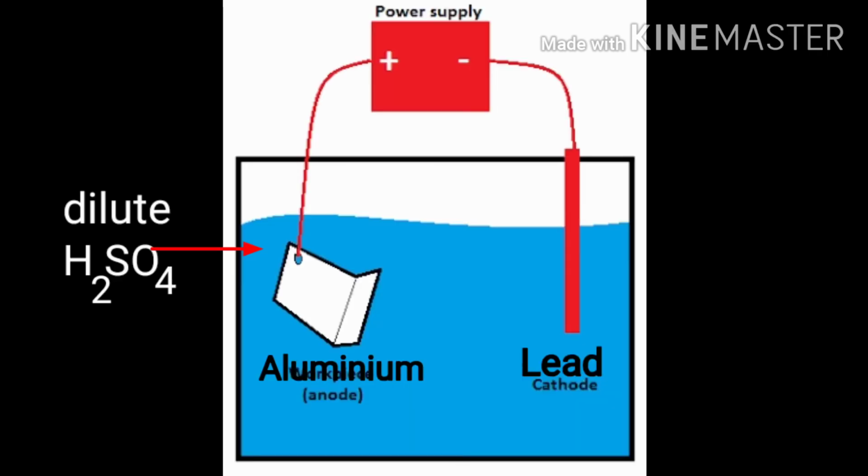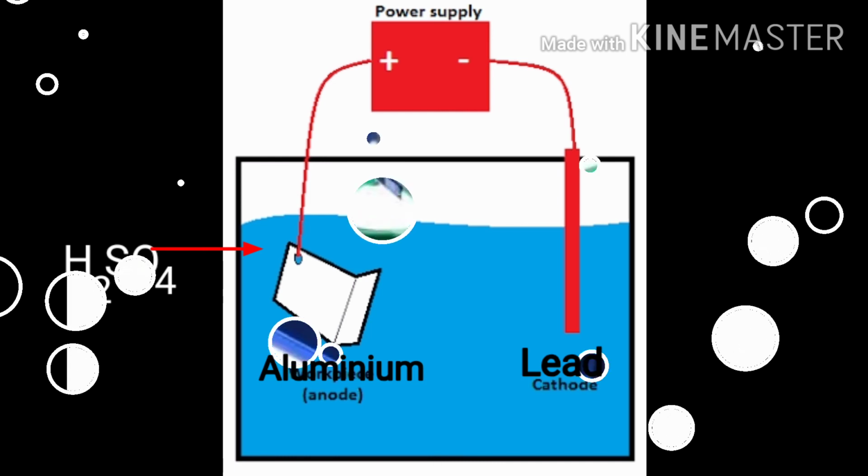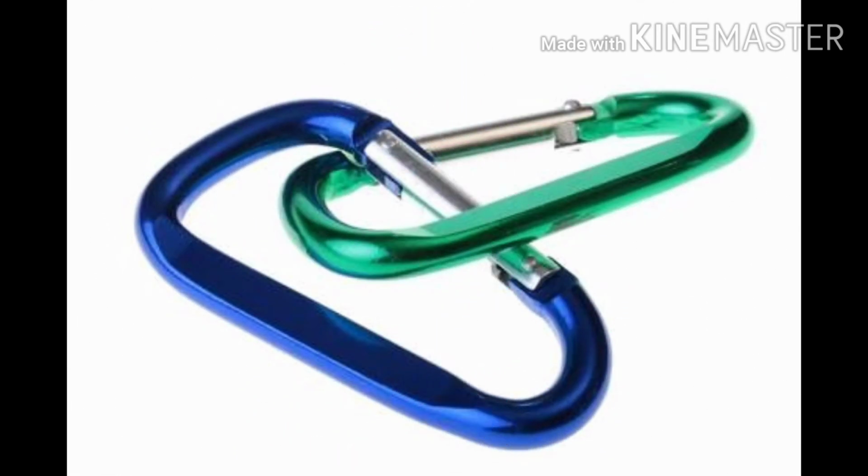Anodizing is an electrolytic process. In this, a clean aluminum article is made the anode and usually lead is used as the cathode. And the electrolyte used in this process is dilute sulfuric acid. The oxygen gas evolved at the anode reacts with the aluminum to make a thicker protective oxide layer. This oxide layer can be dyed easily to give aluminum articles an attractive finish.